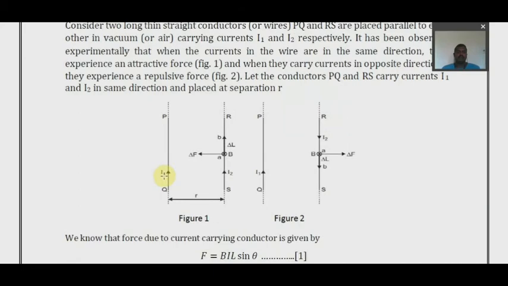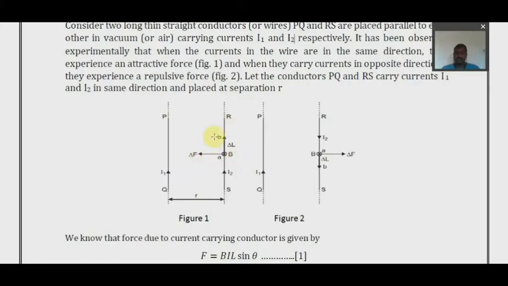So now I1 is the current flowing in the conductor PQ. Similarly, I2 is the current flowing in the conductor RS, and we have taken a small elemental length dl. Because of the current I1 flowing in the conductor PQ, there is a magnetic field that is produced on RS.